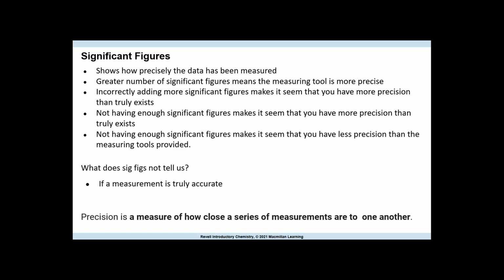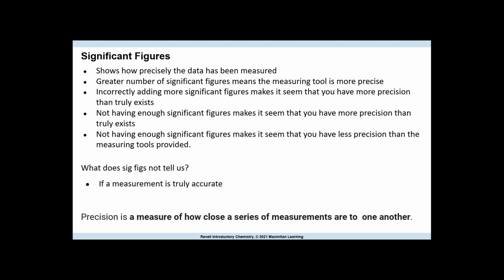Remember the animal on the animal scale and the analytical balance? Perfect example. Incorrectly adding more significant figures makes it seem that you have more precision than you really do, and that is inaccurate information, false information, and that could get you in a lot of trouble. And just like in most fields, your reputation, if you're putting out this stuff, it means everything.